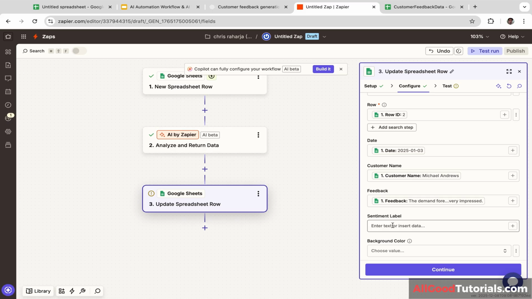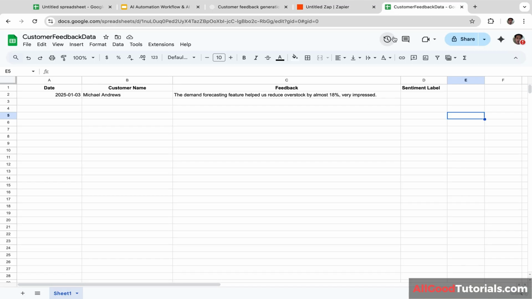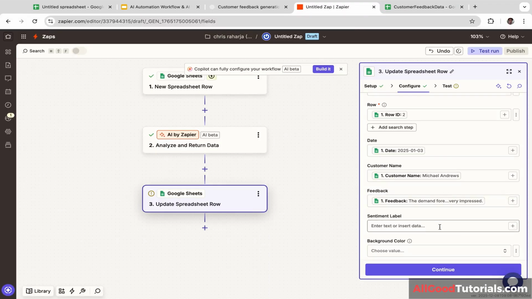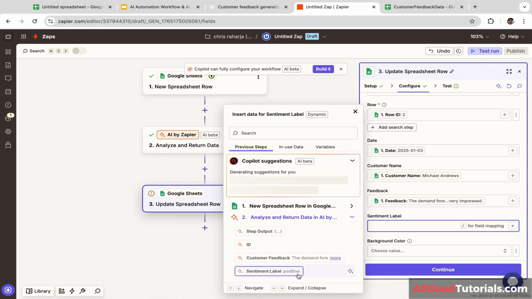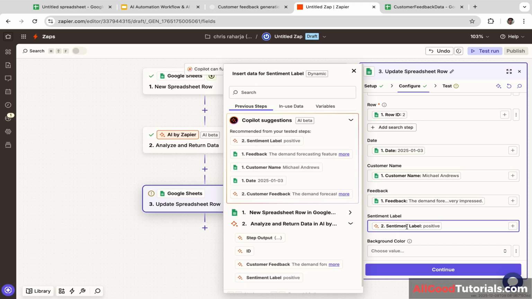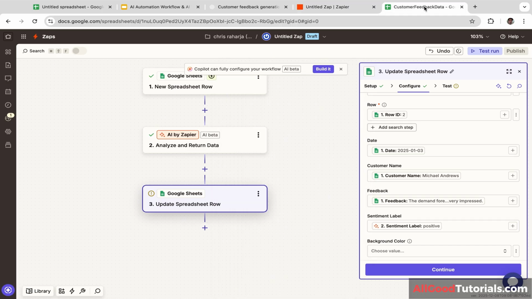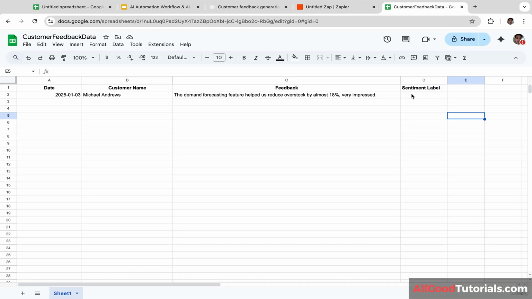The name of the column is sentiment label. That's the column that we've just added. And let's click this and let's click analyze and return data. And we are going to select sentiment label. So in this case, the sentiment label will be added to this column.